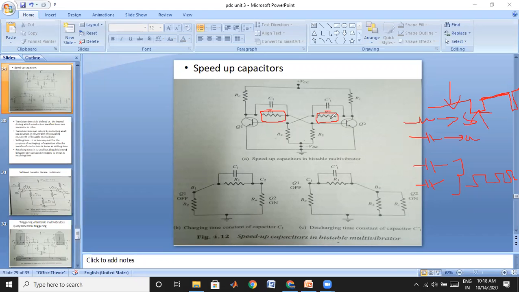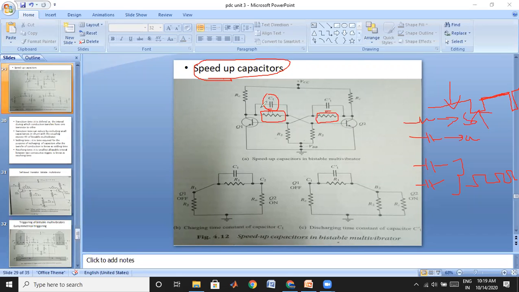If you place a capacitor in parallel with your DC coupler, then automatically it will make your circuit operation speed up. That's why this capacitance we call a speed up capacitor. Our today's topic is speed up capacitors. Speed up capacitors are capacitors used in a bistable multivibrator to speed up the operation, that is, the change of stable states. When you apply a triggering pulse, the state change has to be sped up.